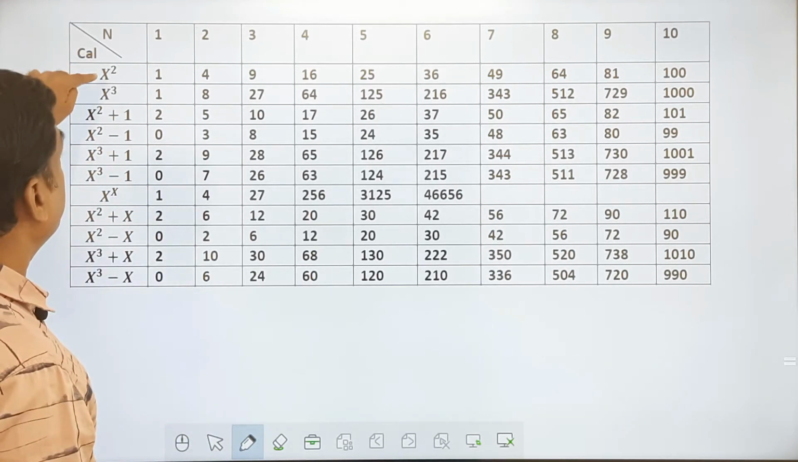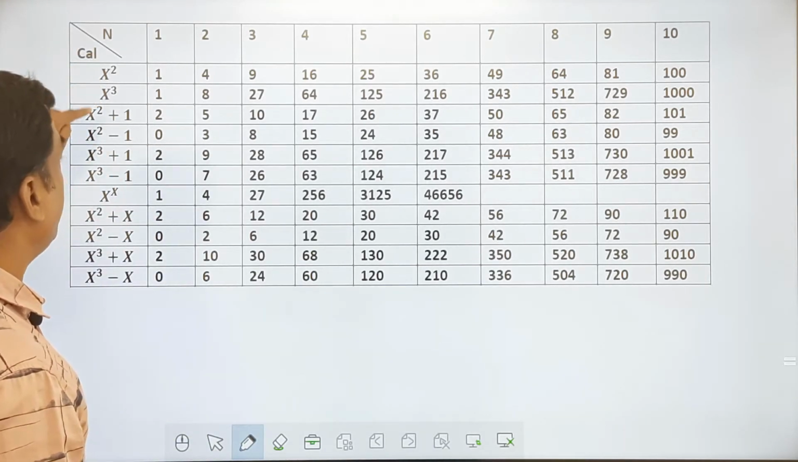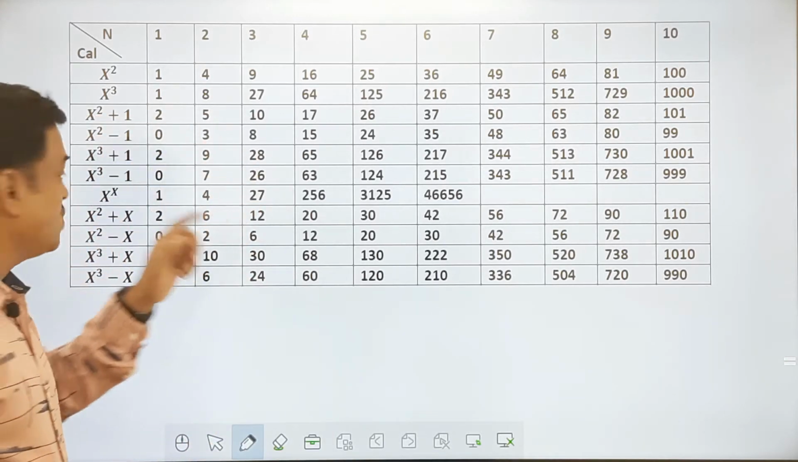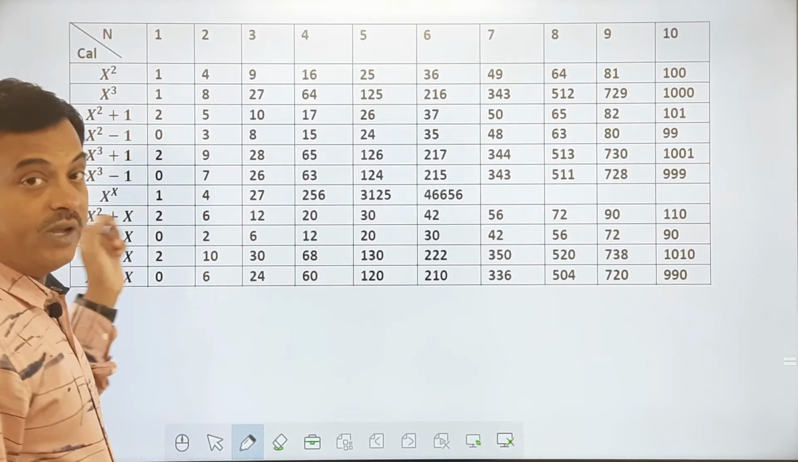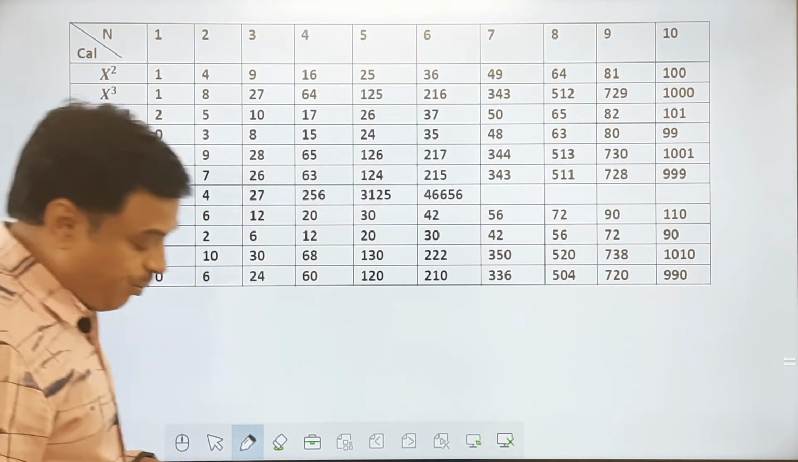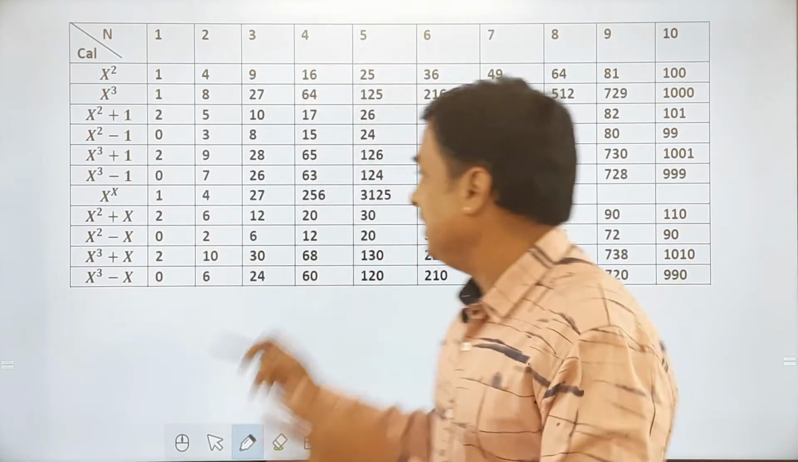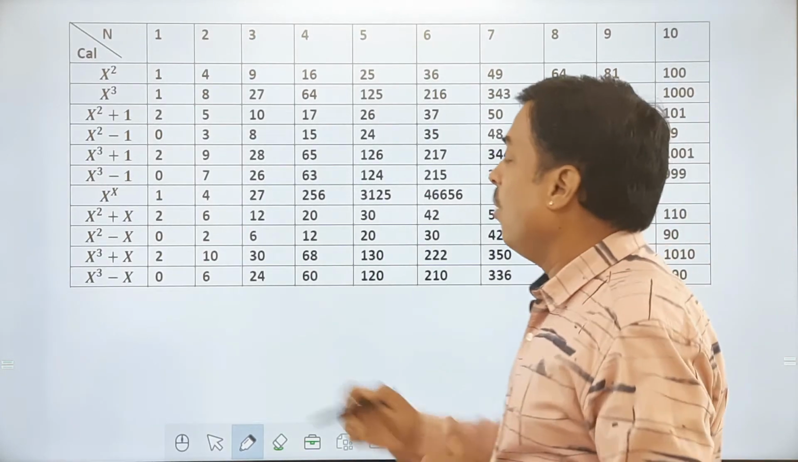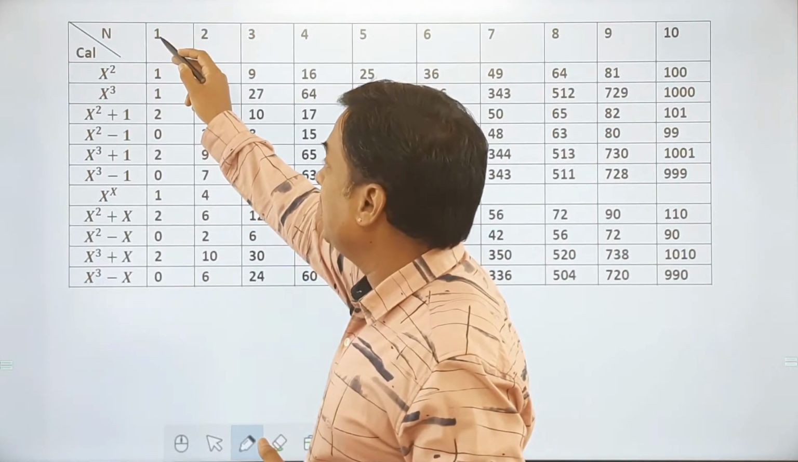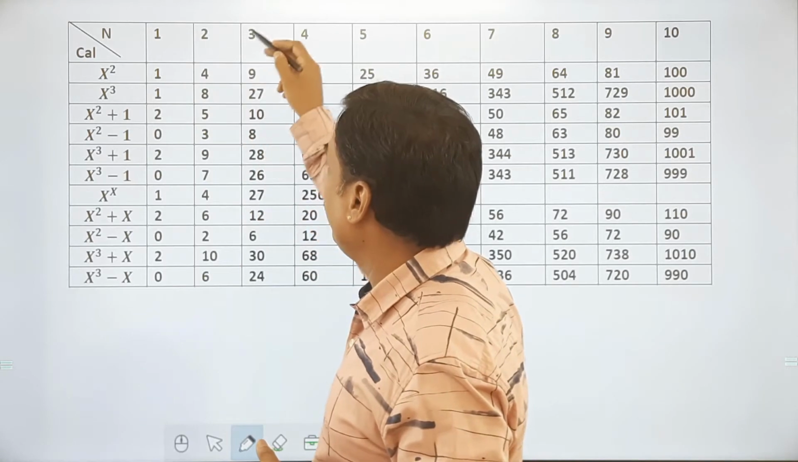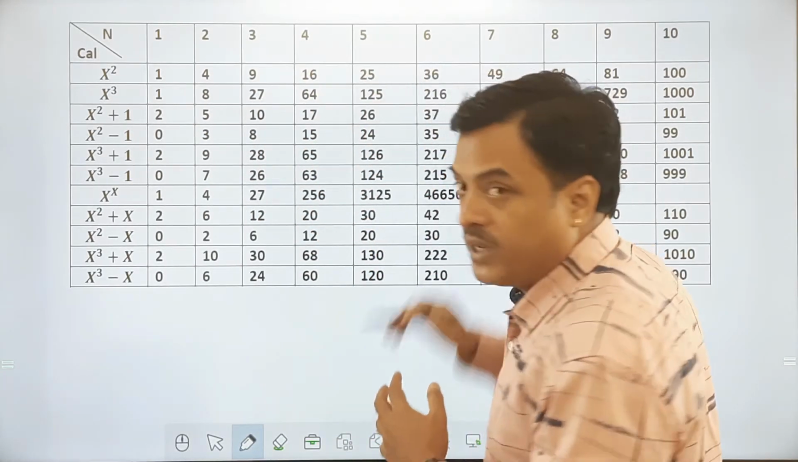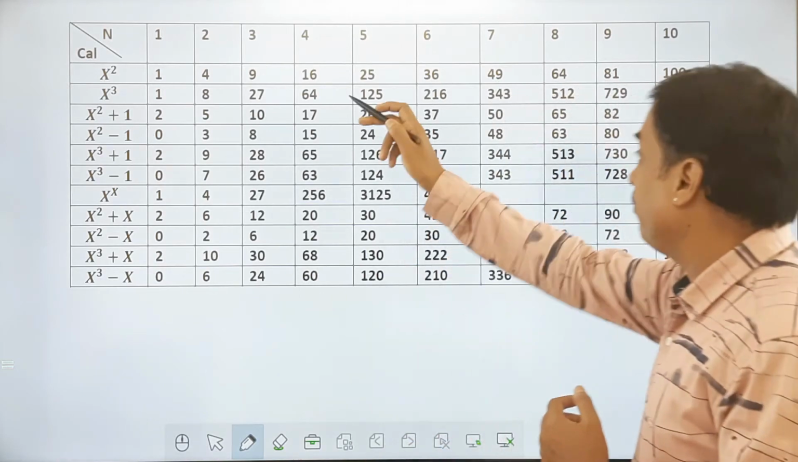Here I am taking x square, x cube, x square plus 1, that is perfect square plus 1, perfect square minus 1, perfect cube plus 1, perfect cube minus 1, x to the power of x. I'll explain this, and the way I want you to practice this also I'll tell you. What does x square mean? Suppose if you consider 1 square is 1, 2 square 4, 3 square 9, 4 square 16, 5 square 25, 6 square 36. Like that we have perfect squares.